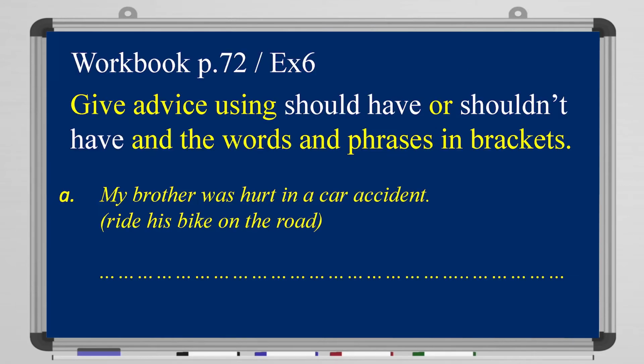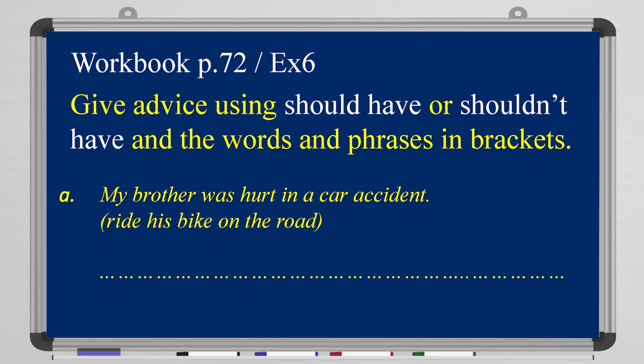Okay? Now, in your workbook, page 72, exercise number 6. Give advice using should have or shouldn't have and the words and phrases in the brackets. First exercise: my brother was hurt in a car accident. Between brackets: ride his bike on the road. So, how can we advise him? How can we use should to advise his brother?